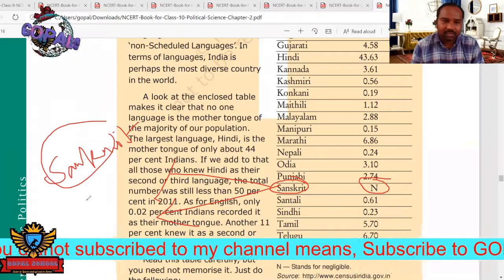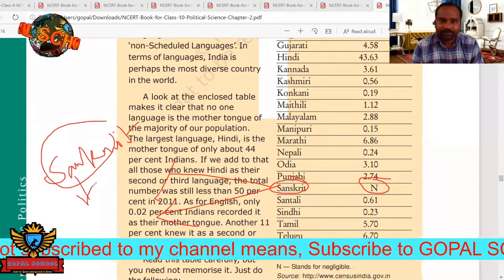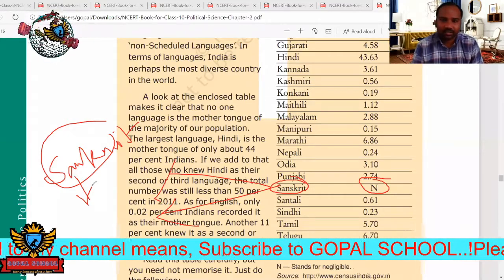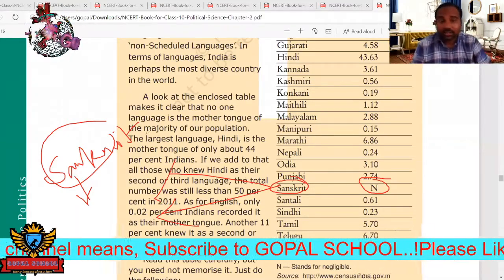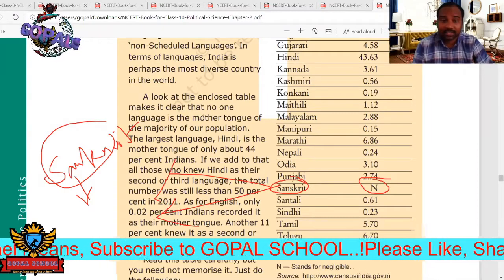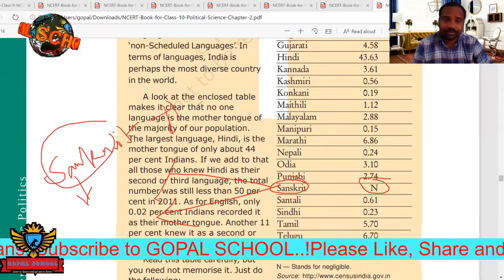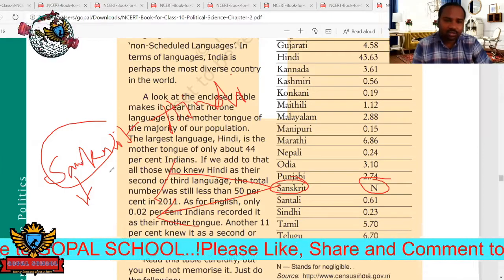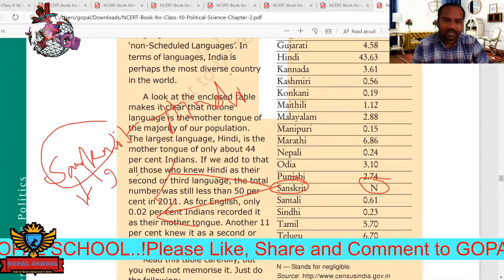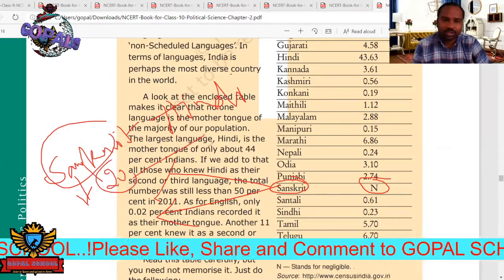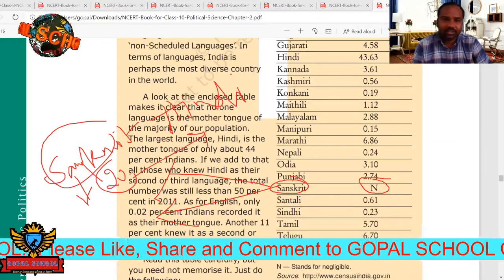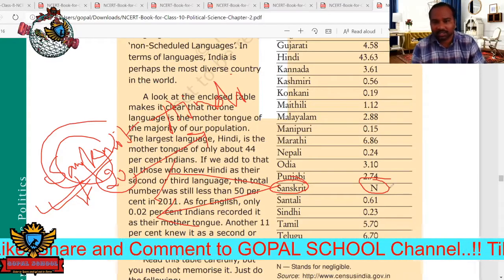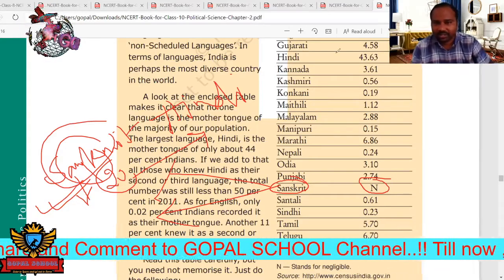Even the Sanskrit-speaking people are many in our country, because the Brahmins speak Sanskrit. But finally the elections were conducted between Sanskrit and Hindi, and Sanskrit got nearly 20% fewer votes when compared to Hindi. That's why there is a conflict, and that's why they did not set the data for Sanskrit. So leave it there.